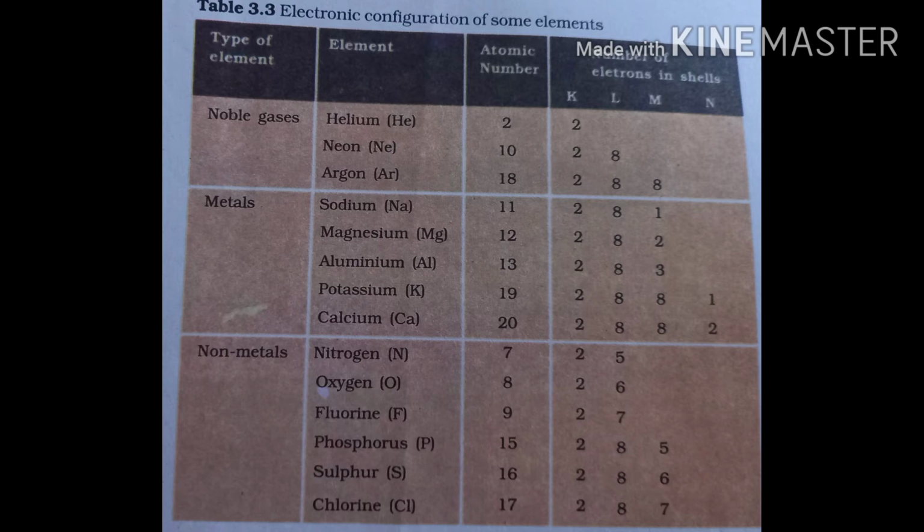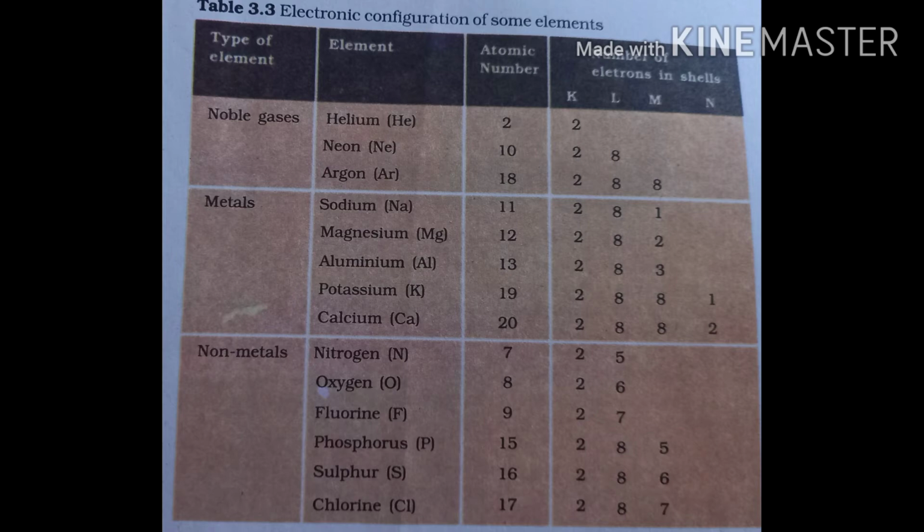If you see their outermost shell, you will find that they have 1, 2, 3 electrons. They are incompletely filled shells, and as a result they become reactive. In order to attain an electronic configuration like a noble gas, they either lose, gain, or share electrons and thus undergo chemical reaction.